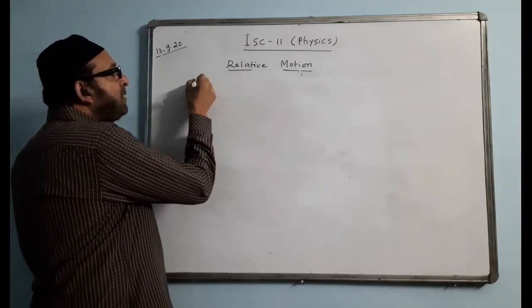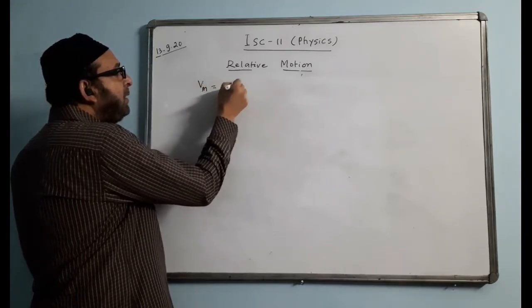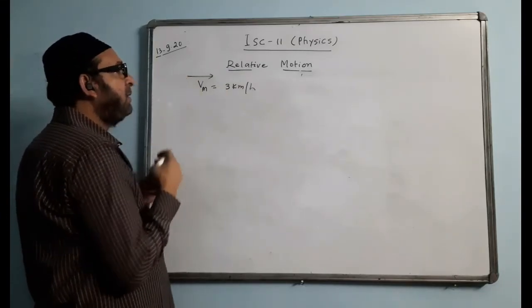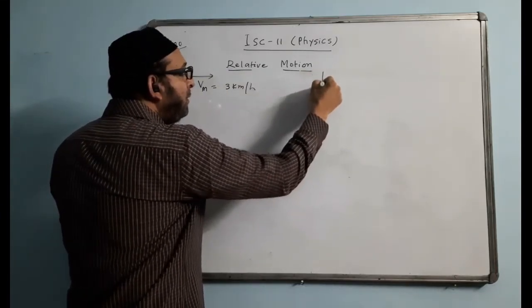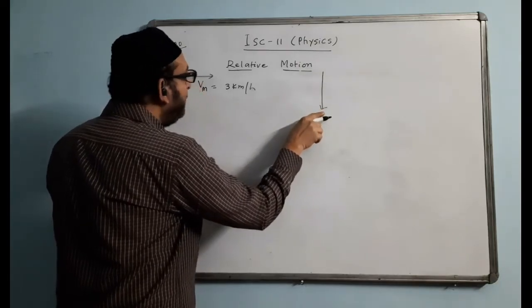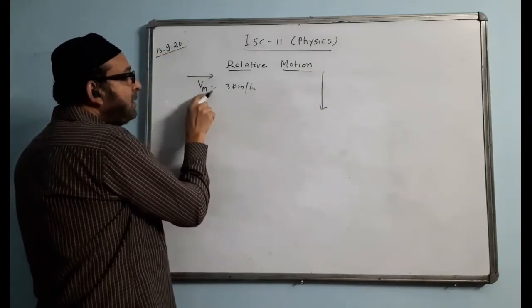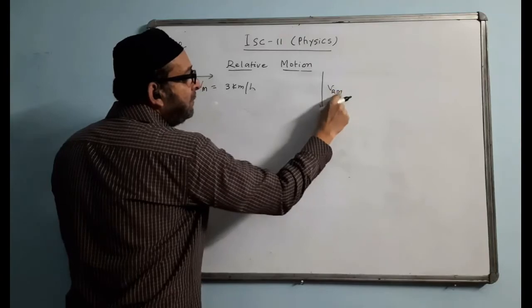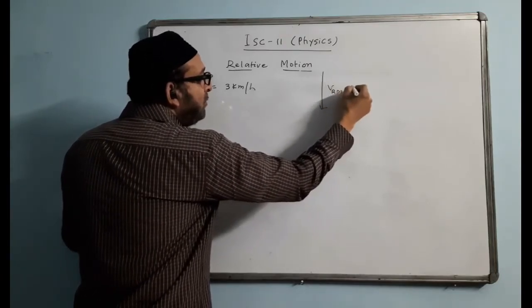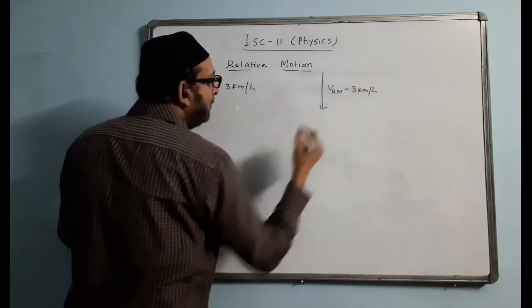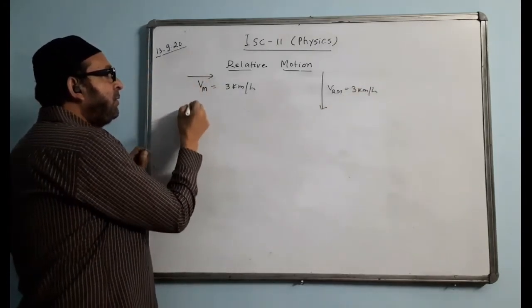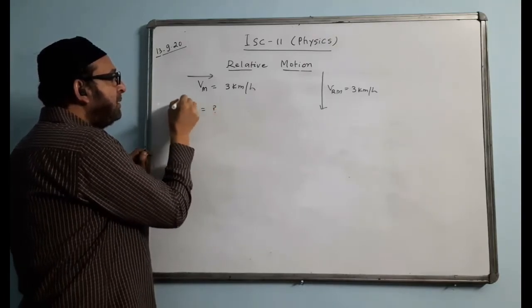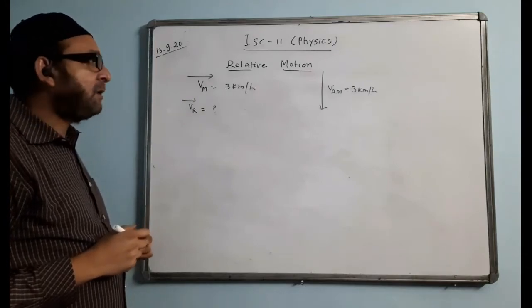I'll explain to you the question. Question says velocity of the man is 3 km per hour in horizontal direction. Like this I will consider. Rain is actually not falling like this, but it appears to the man because of his motion, it appears to come like this. Then this is the value of velocity of rain as seen by the man. This value is given again same, 3 km per hour. You have to find VR value, the actual velocity of rain. You have to find the actual velocity of the rain.